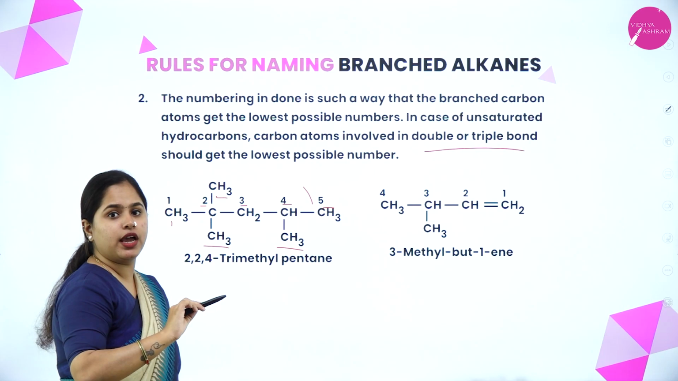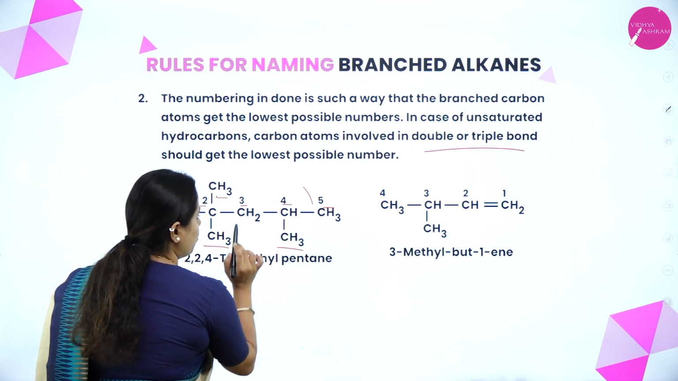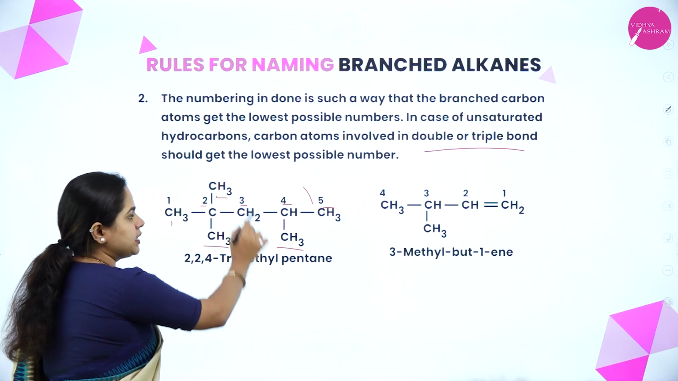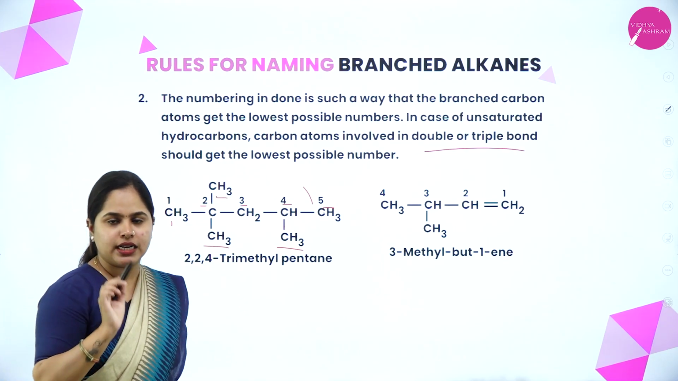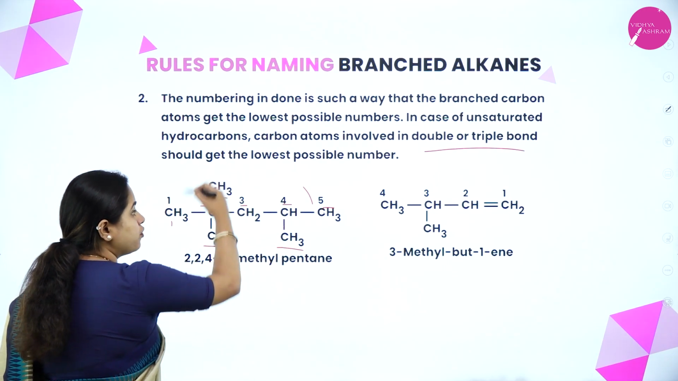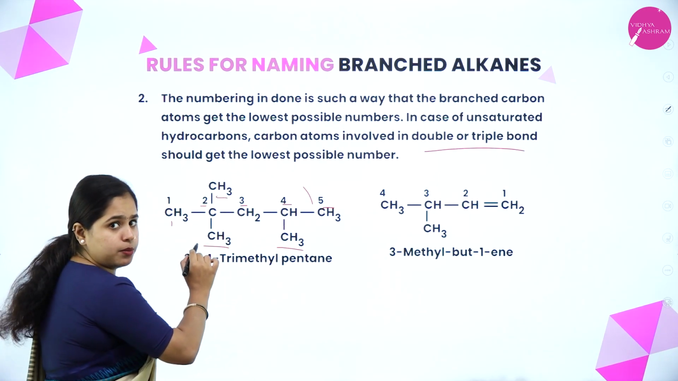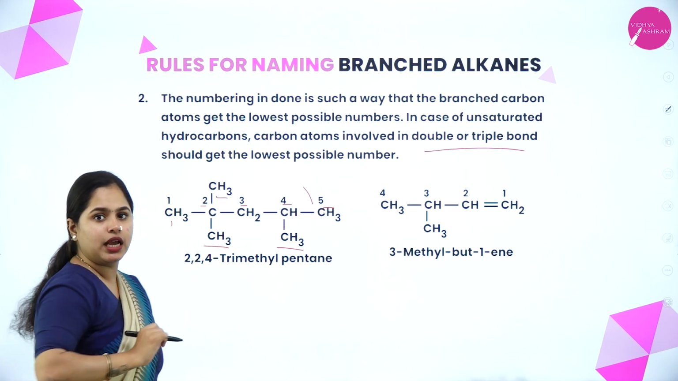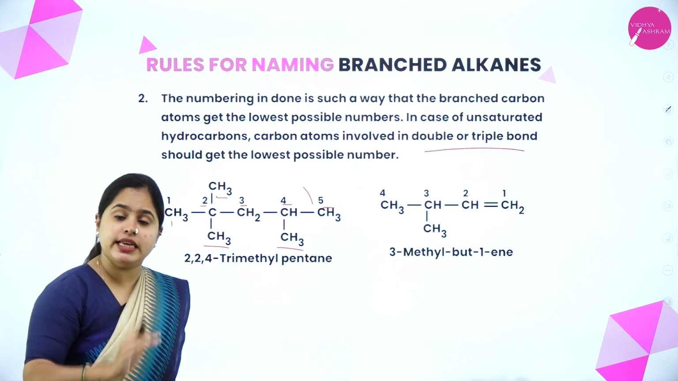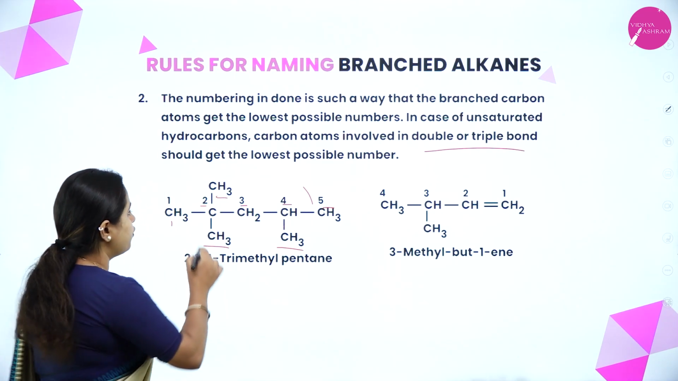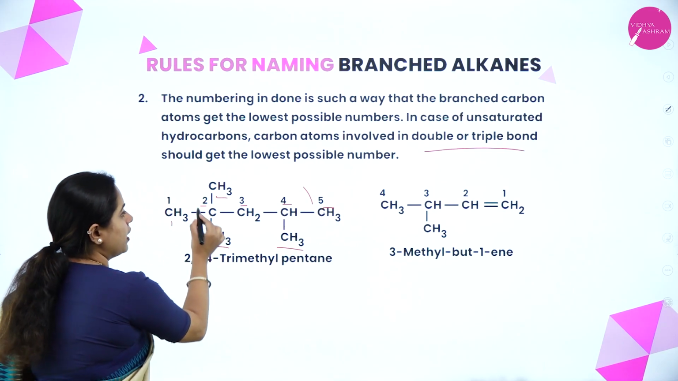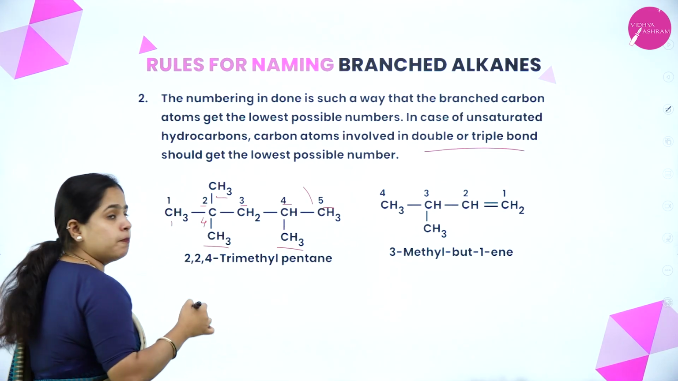If in the opposite way I am taking 1, 2, this methyl group will get number 2 and this will get number 4. So that is how you have to see. In this case, on this particular carbon atom, there are 2 methyl branches. So what was the rule? The branches should get the least possible number. So if in this way it is getting 2, but if I am coming this way, this particular carbon will get the value 4.